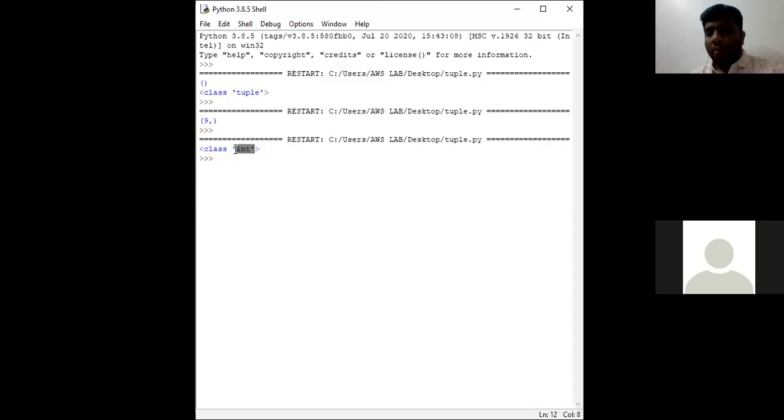So all of you don't forget that if in a tuple you are going to keep only one element, or one value or one item, everyone needs to make sure that particular single item is followed by comma.